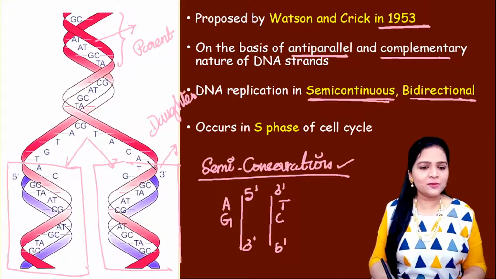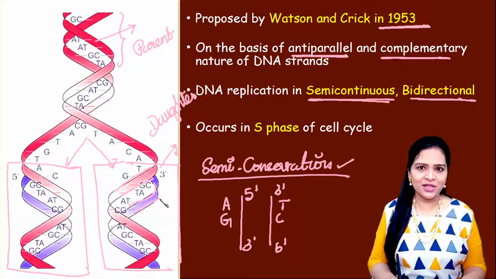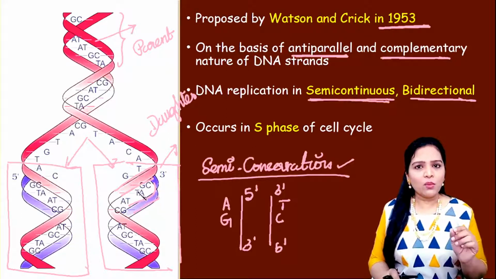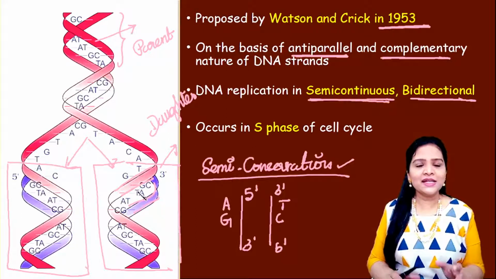So look at this picture here. The red colored one is the same parent strand. The purple one is the newly produced daughter strand. Similarly, the other strand also. So here, one of the parent strands is preserved. The characters are same. The genetic sequences are same.